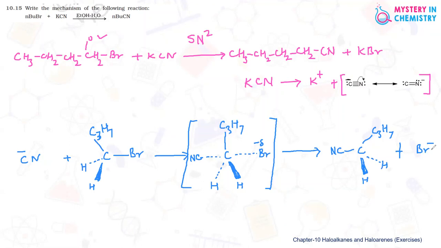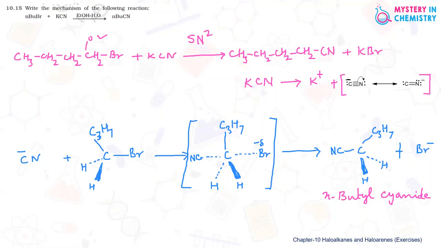So this compound we can write as normal butyl cyanide, that is the product, and this is by SN2 mechanism, that is substitution nucleophilic bimolecular.